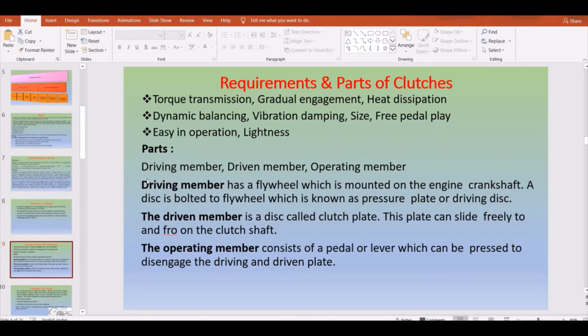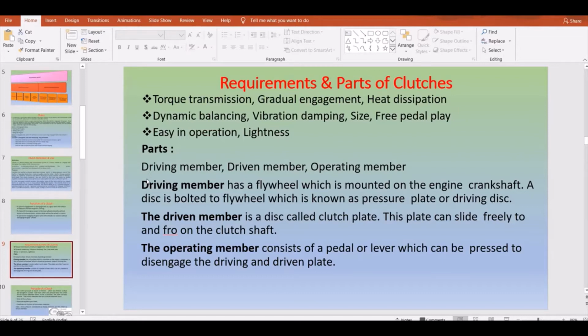Now the next one is the driven member, which is also a kind of disc, a clutch plate, in which this plate can slide freely to and fro on the clutch shaft. So these are all parts of your clutch. I will show you a figure related to this, and I will play some video also, so that it will be clear for you to understand.